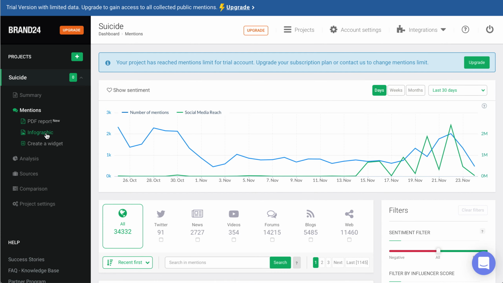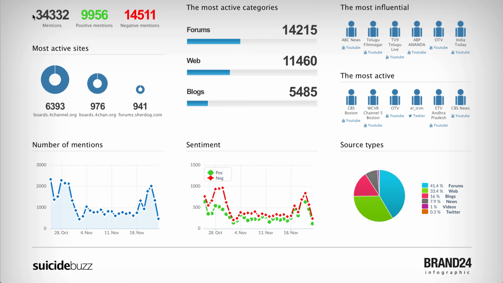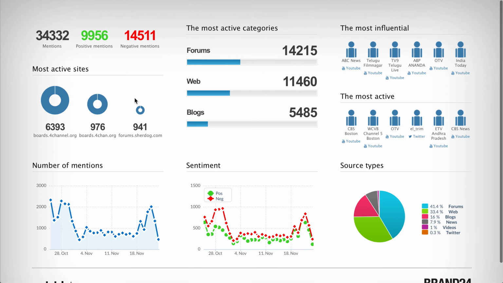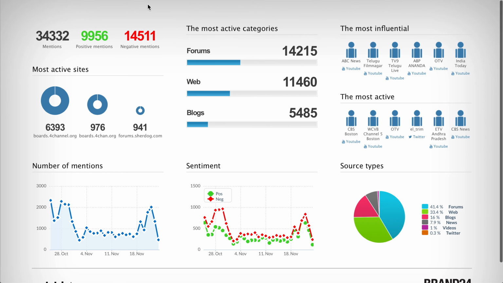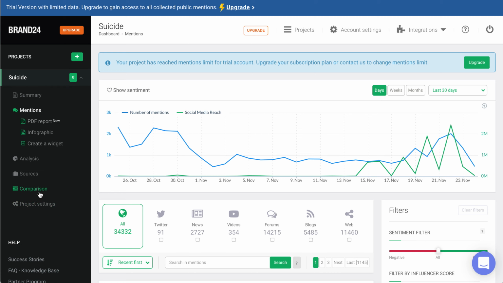Or you can go to the infographic here, and if you click on it, you will get something like this, which is also a very clear tool and more visual, and it's very easy to understand and analyze all the data. If we had another project to compare, you can click on comparison, and this will give you a comparison between the positive comments and negative comments of those two topics that you want to compare.